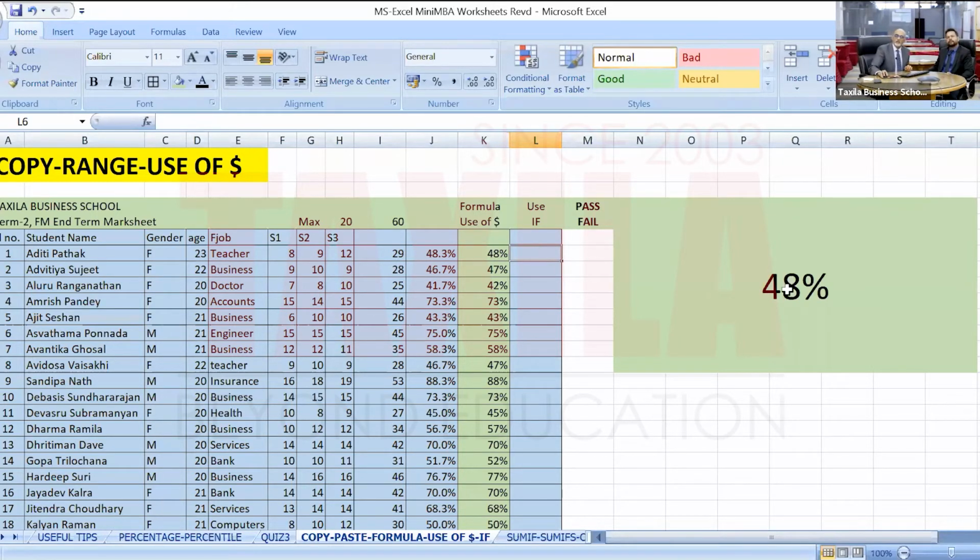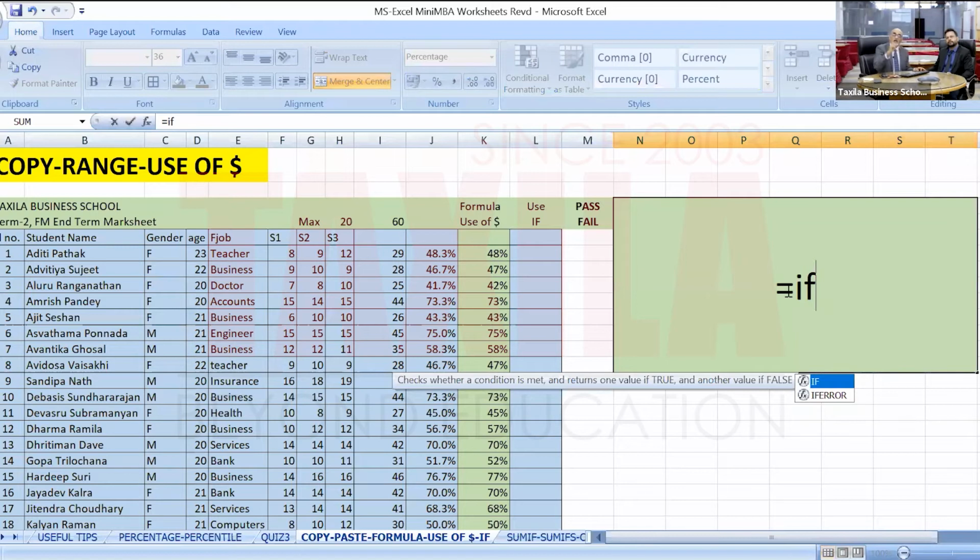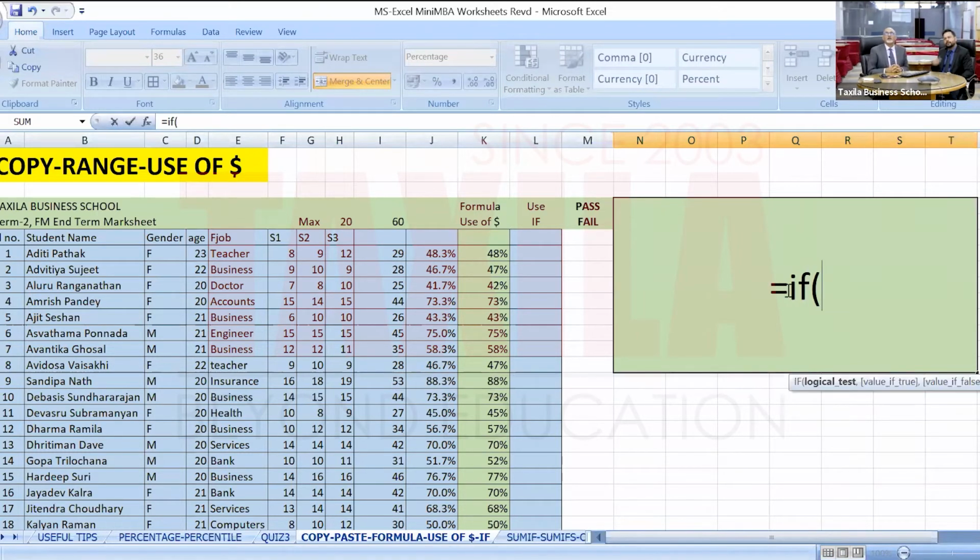I'll start writing that formula in this large green box: is equal to IF, bracket. Every formula starts with equal to. Then you come to a function and then you start with the bracket. Now it automatically gives what are the parameters. So it is telling me what to write now. Excel has understood that you are writing a formula.